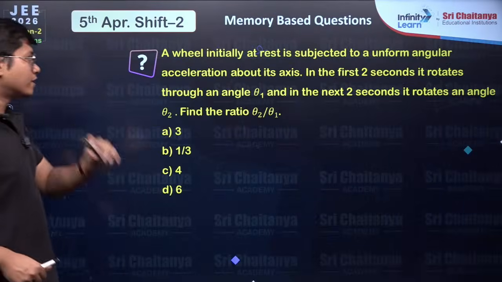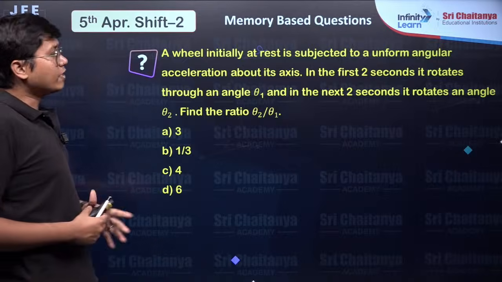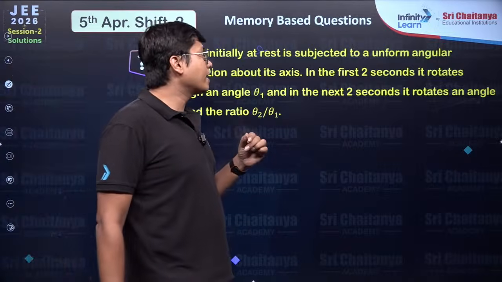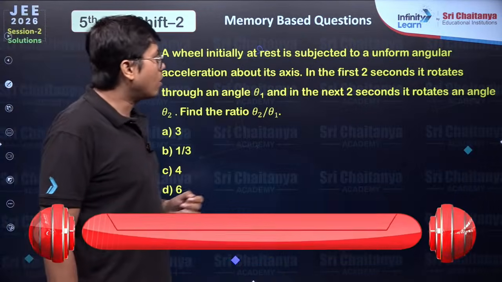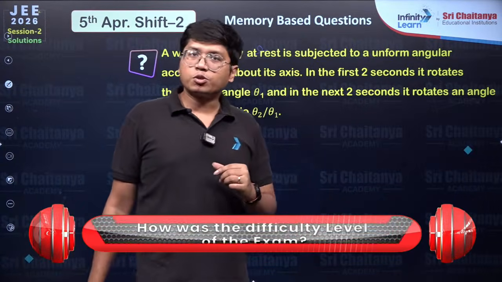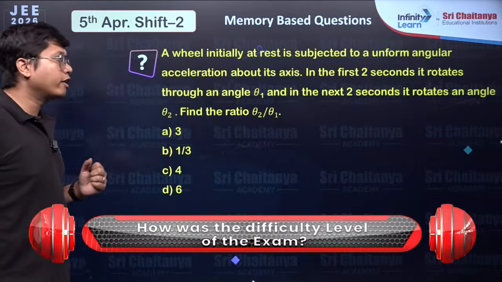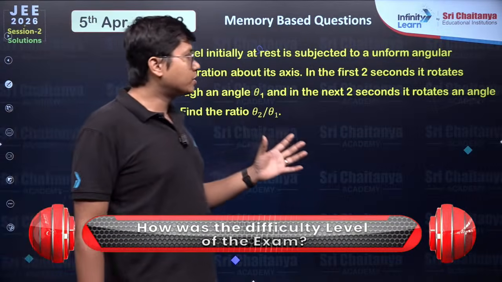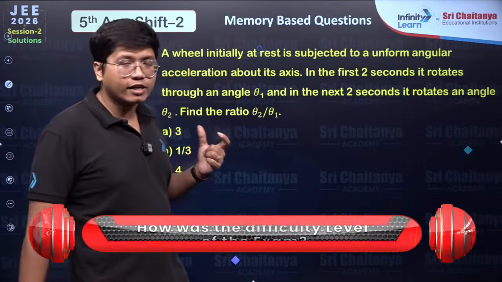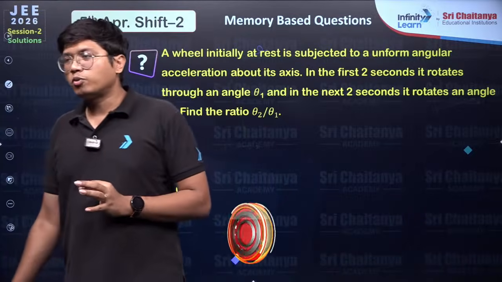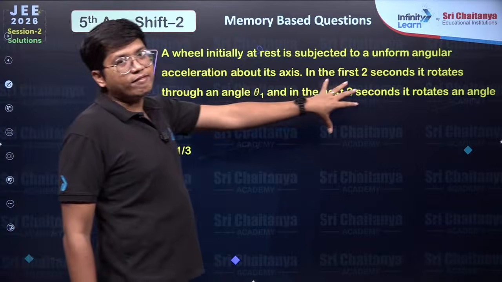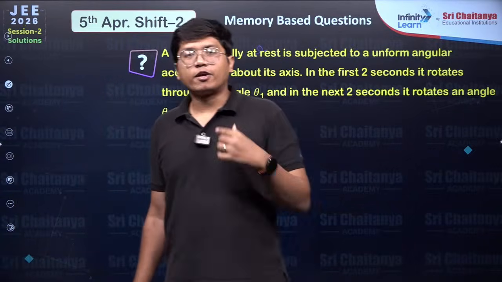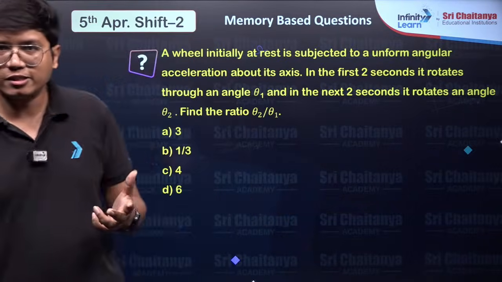Okay, let's begin with the physics questions. First one, it says, a wheel initially at rest is subjected to a uniform angular acceleration about its axis. In the first 2 seconds, it rotates through an angle of θ1, and in the next 2 seconds, it rotates by an angle of θ2. Find the ratio of θ2 by θ1. Easy question. In fact, this kind of question you might have even done in kinematics with regular displacement, regular accelerations.